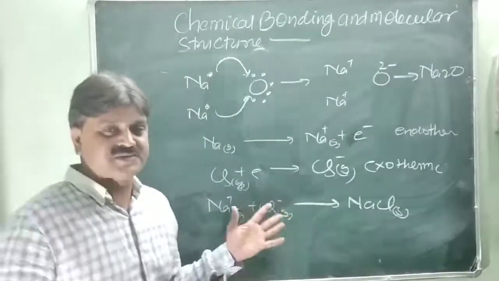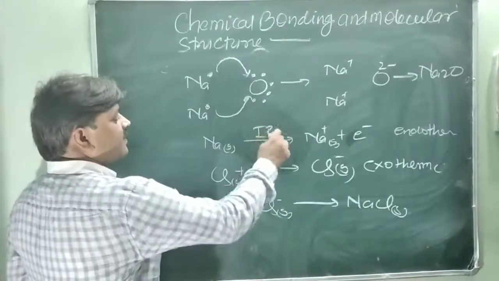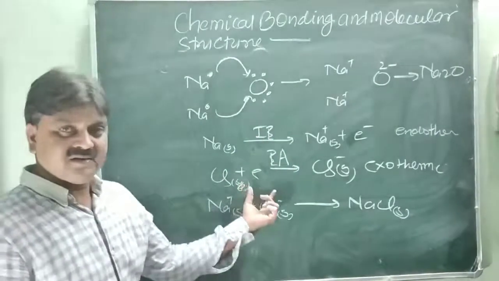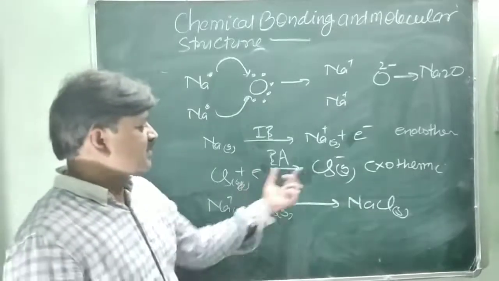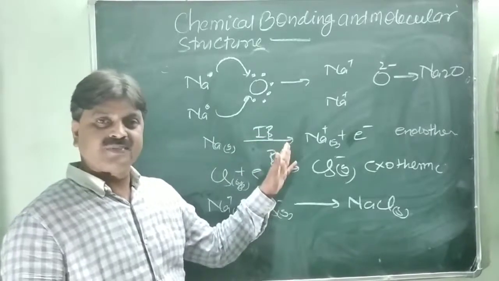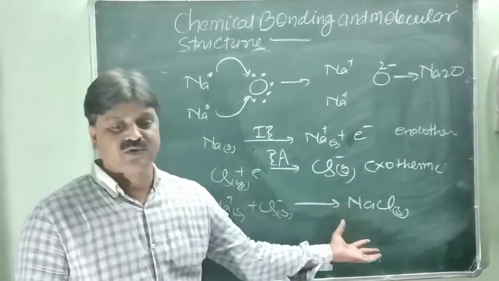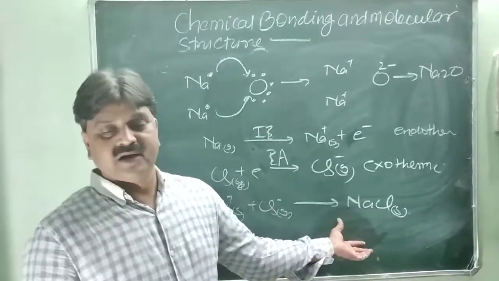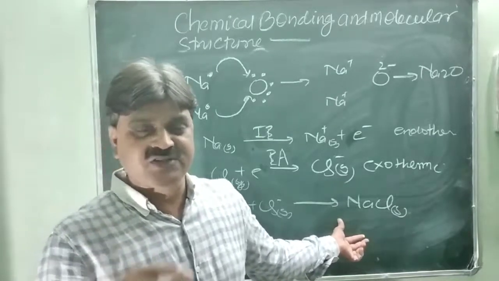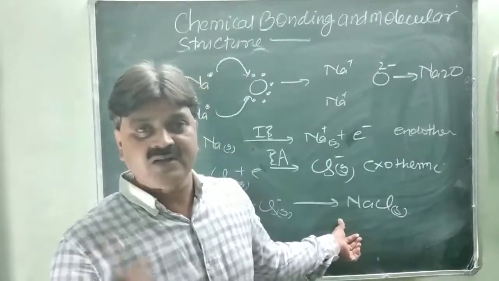So which two steps take place here? This step is called the ionization enthalpy, and this is called the electron gain enthalpy or electron affinity. Addition of an electron to become the anion is electron affinity. Removal of an electron is ionization enthalpy. Is it clear? These two steps are involved in the formation of sodium chloride, and it is also called the lattice enthalpy. Lattice enthalpy means the amount of energy released by formation of 1 mole of lattice crystal from its constituent cation and anion.